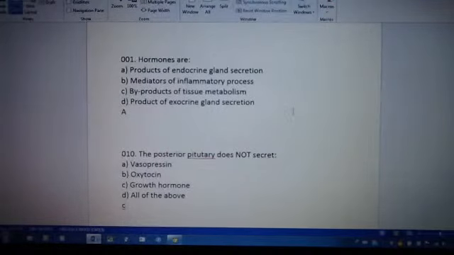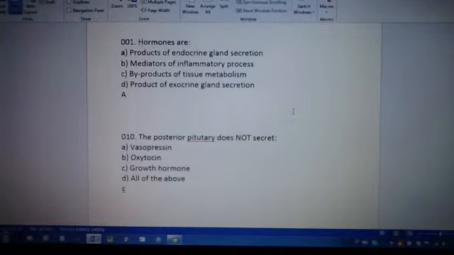Hormones are A, products of endocrine gland secretion, B, mediators of inflammatory process, C, byproducts of tissue metabolism, D, product of exocrine gland secretion. The answer is A, hormones are products of endocrine gland secretion. Easy one. The others will try to confuse you.